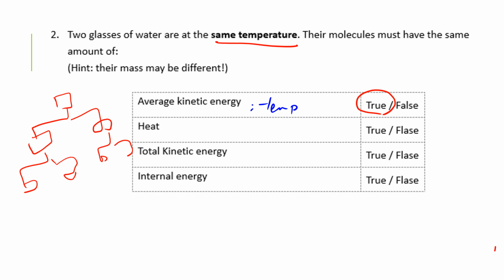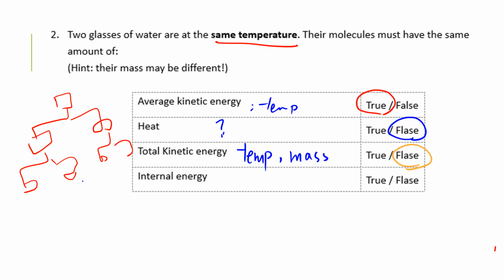So it's true. Heat is the question mark; we haven't talked about it. Total KE seems like it is true. However, the answer is false because it depends on both temperature and mass.